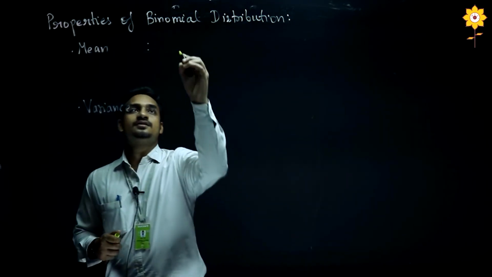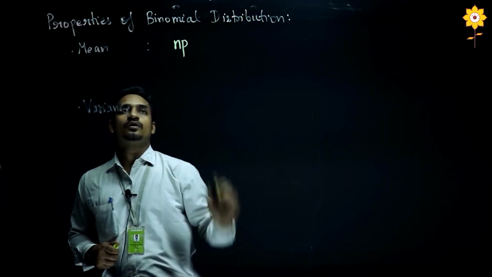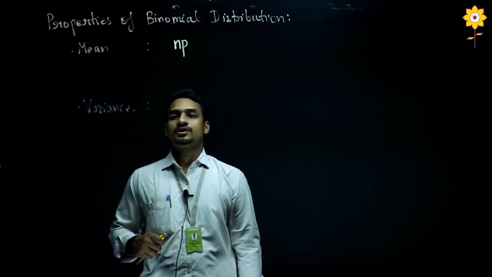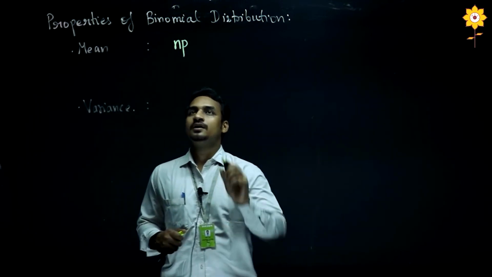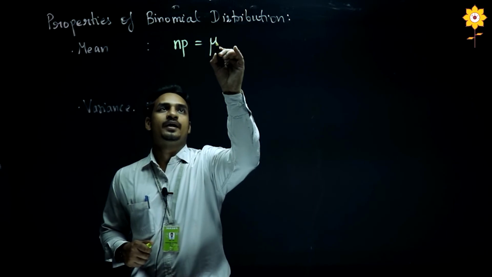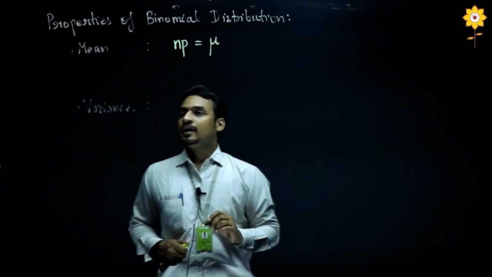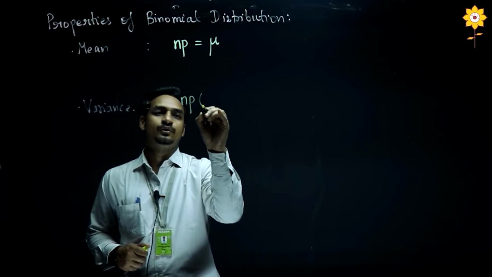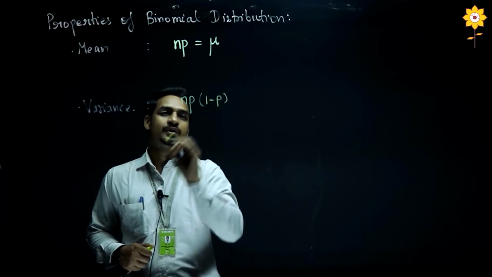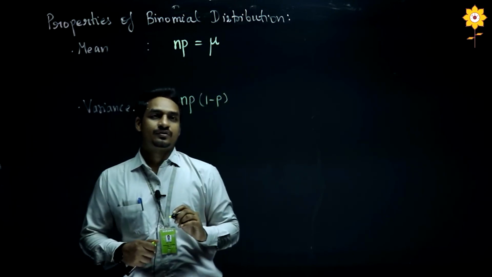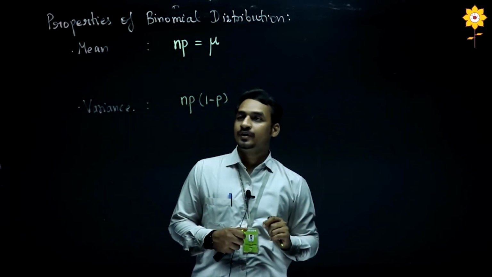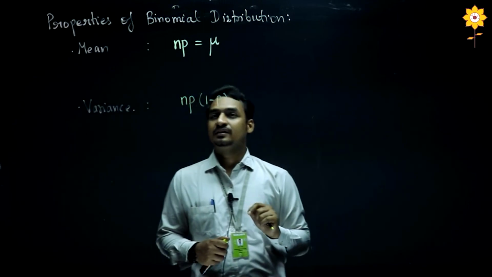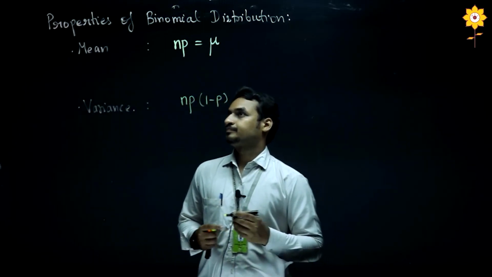Then the mean is given by the product of the number of trials and the probability in each case. So np is the mean, also denoted by the Greek letter mu, and the variance is given by np into 1 minus p. So n is the number of trials, p is the probability of success in each case, and 1 minus p is the probability of failure in each case.